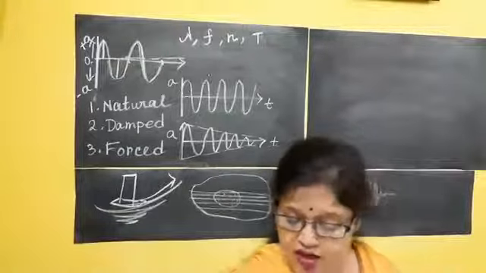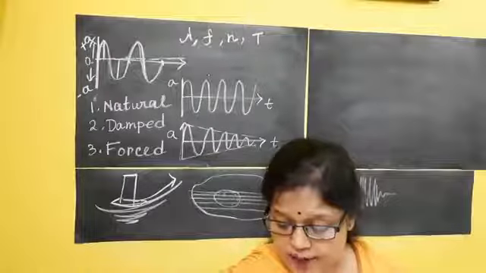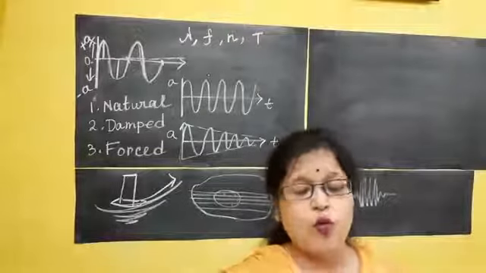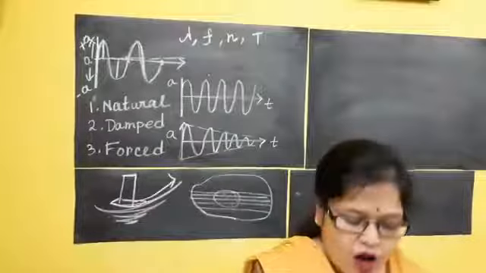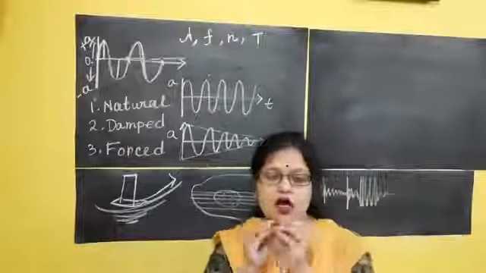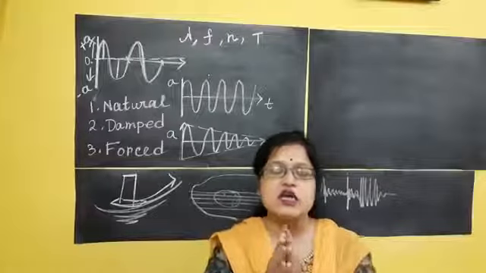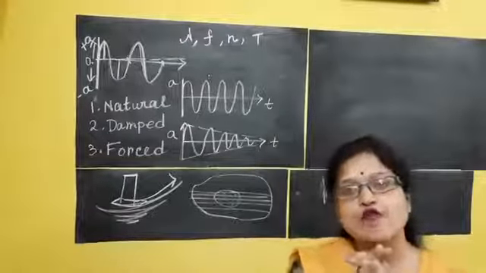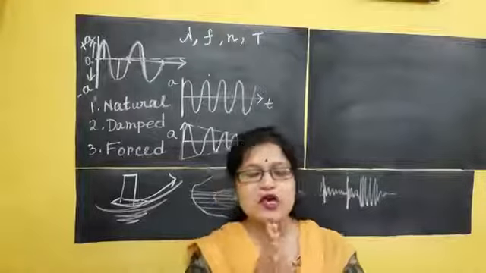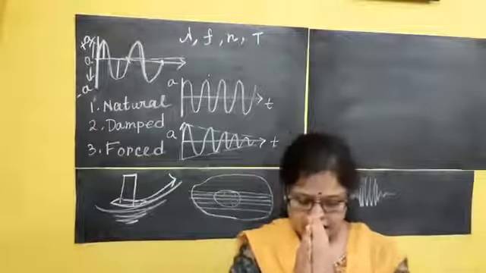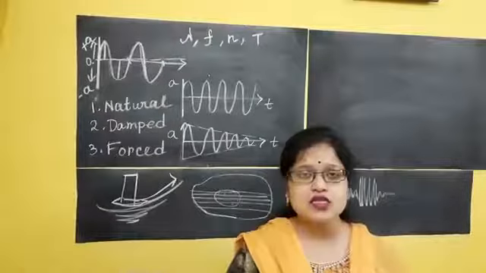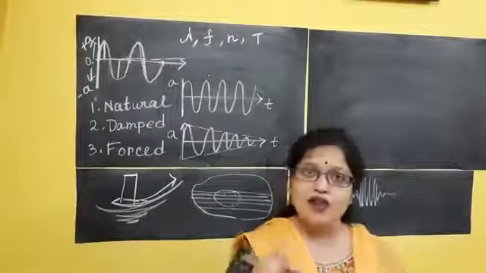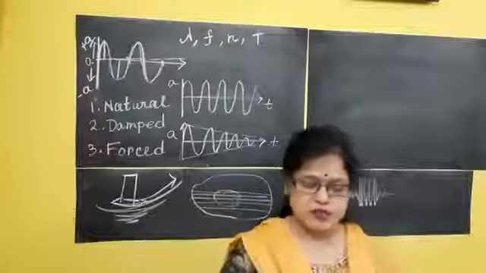In the book there are different things given, suppose f equals 1 by 2 pi root g by l. At this stage you will not understand this mathematical function. In class 11, when I go to oscillation and waves, I will explain there. For the time being, few things are required. When I discuss the question-answer part, I will explain what is required later on.